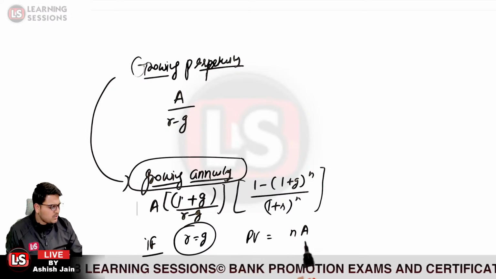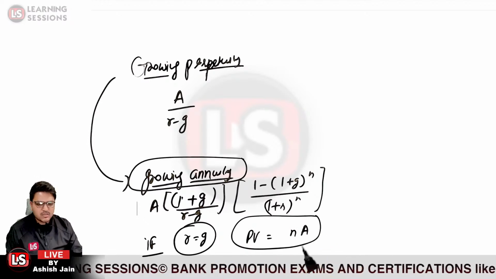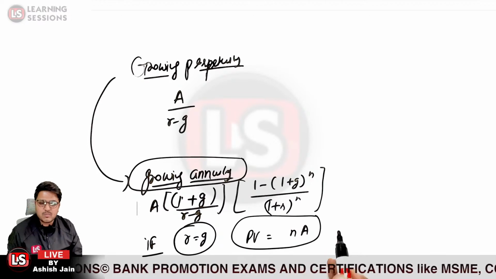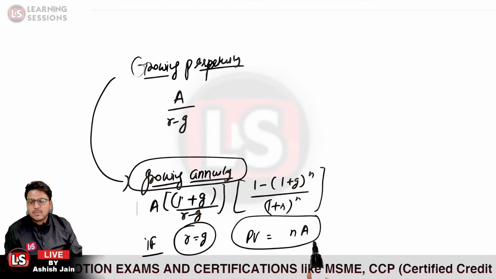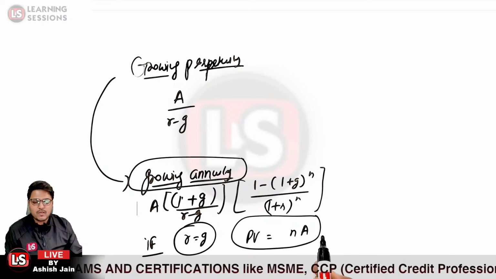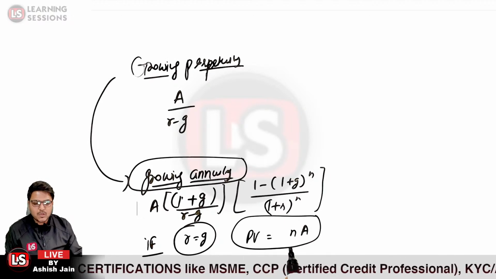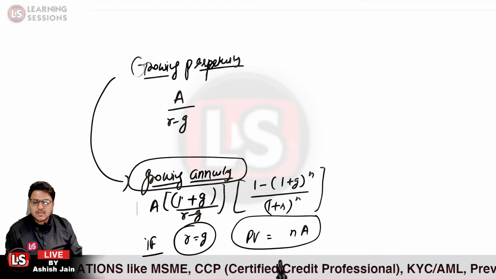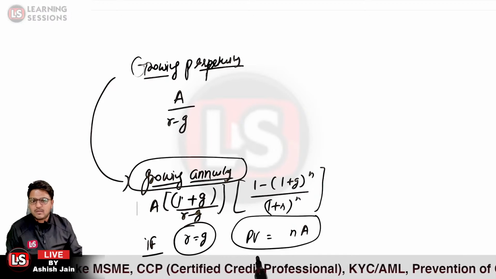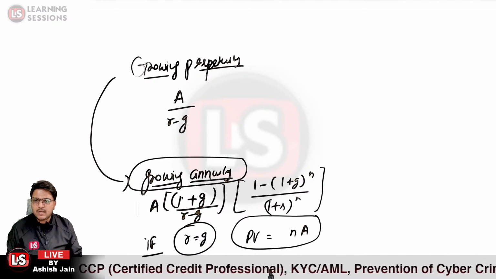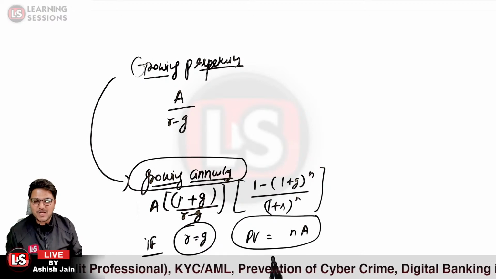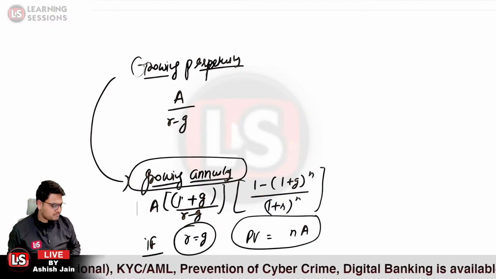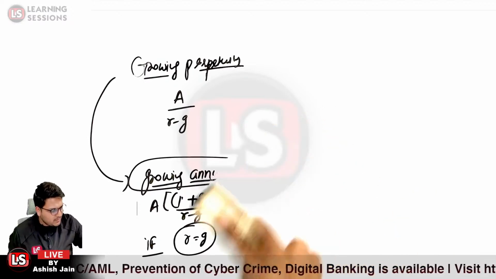We need not resolve the questions based upon it, because never is the case that the questions are being asked based upon this. The questions are generally asked for the present value and the future value of the annuities itself. You just need to memorize these formulas, because questions related to theoretical parts are also asked in the CAIIB itself. It's not the case that you are asked only the numerical part. So that would be related to the growing annuity.